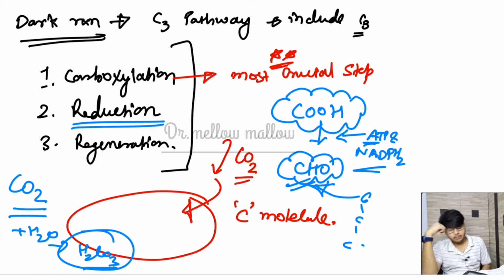Okay, but there is a thing: the initial molecule that fixes the CO2 from the atmosphere must be released. Now there is a function of that molecule: it will bind to the CO2 and help in the reduction of that CO2 molecule to what? Carbohydrate or the glucose part, but it will also be released now.